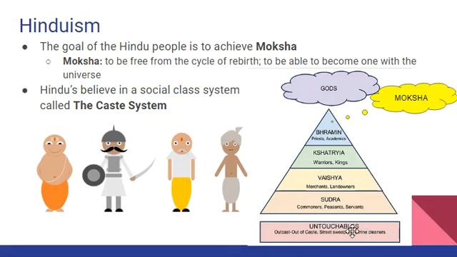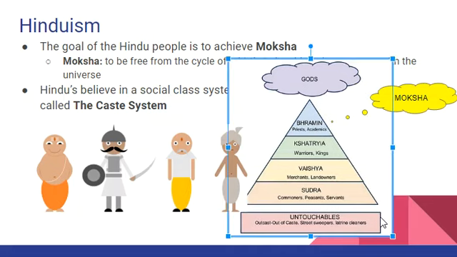Now this group, they're not attached, right? These are the untouchables. These are the out of caste. They are outcast. They don't belong anywhere. They don't get the chance to reach moksha. And yet they're reborn here again and again.